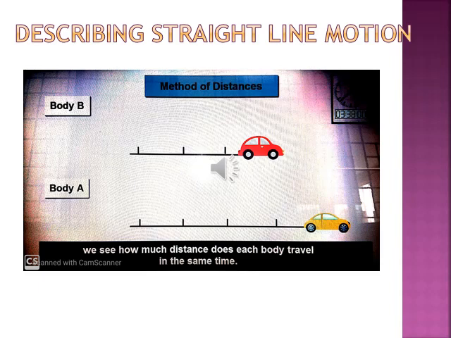It means if the time is the same and there is a difference in distance, then also we can understand which is slow motion and which is fast motion. So the distance traveled by the yellow car is more and therefore its motion is fast as compared to the red car. That means the speed of the yellow car is greater than the speed of the red car.